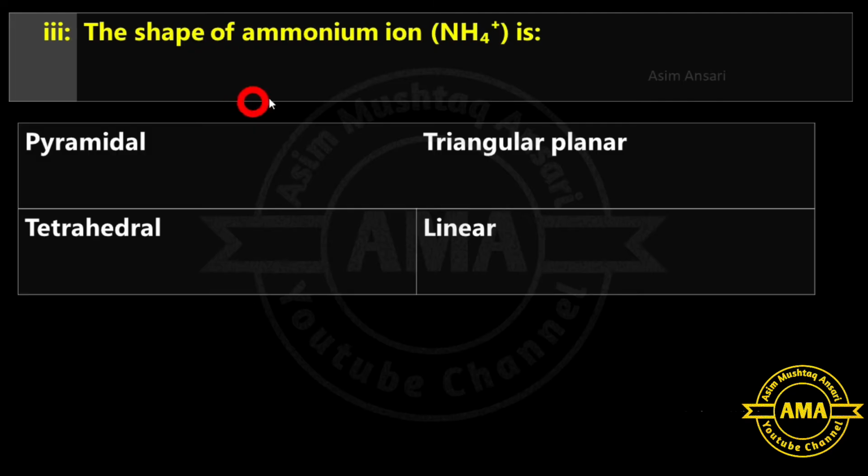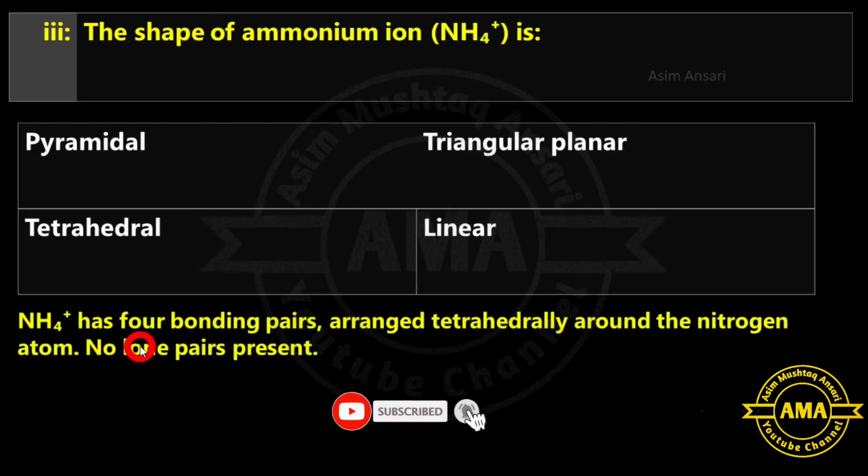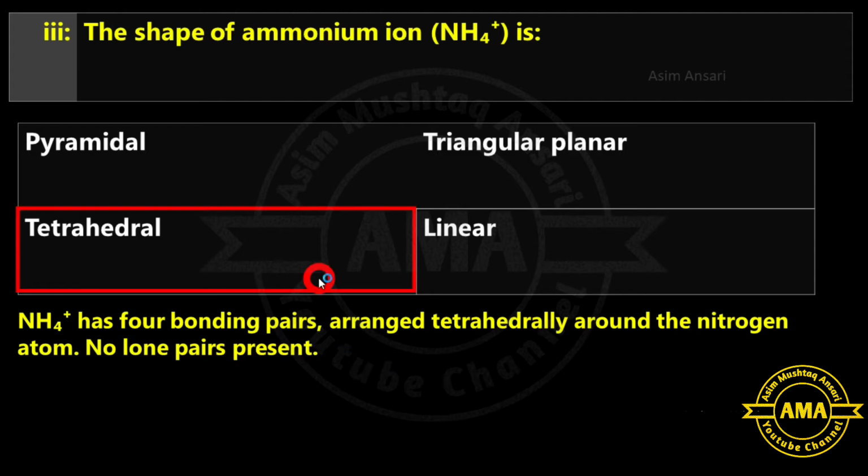Next is, the shape of ammonium ion is pyramidal, triangular planar, tetrahedral or linear. There, ammonium has 4 bonding pairs arranged tetrahedrally around the nitrogen atom. No lone pair present. So the exact answer is C option, tetrahedral.